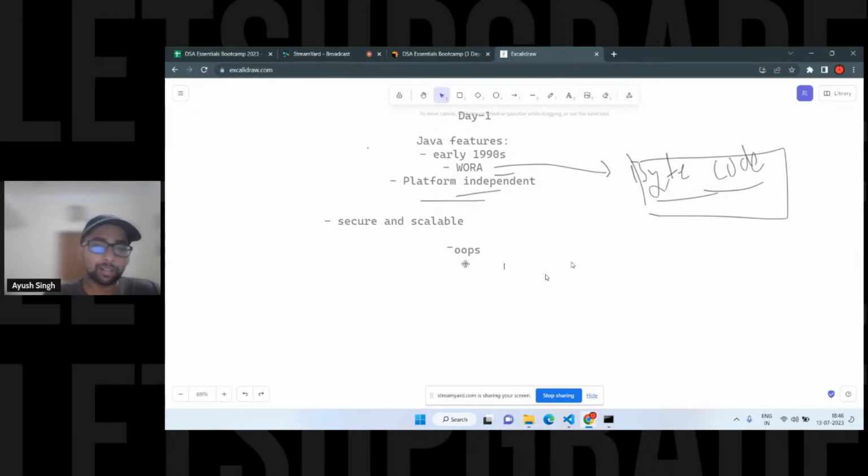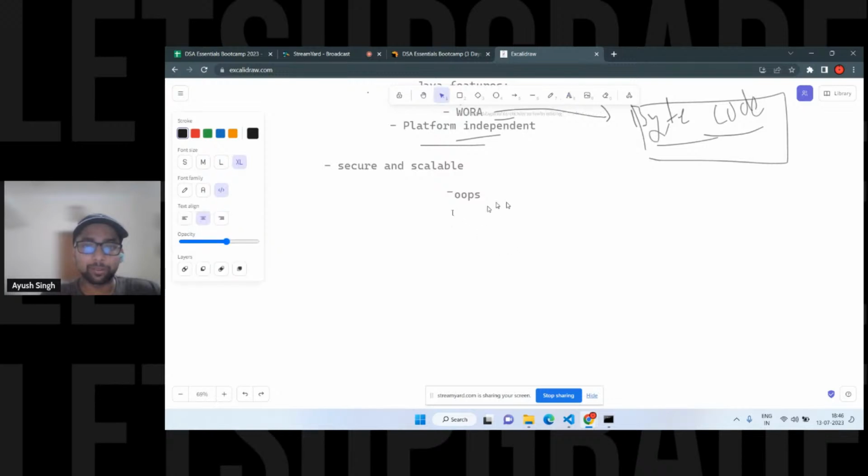So let's directly start with that, and there are a few features. Sorry for this random changing of lines. I don't know why it is happening, so let it be.